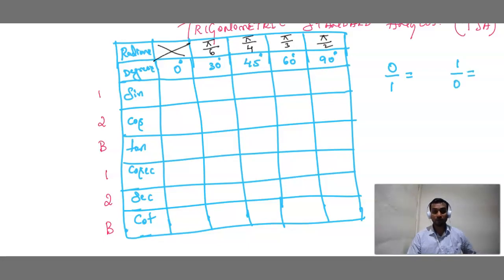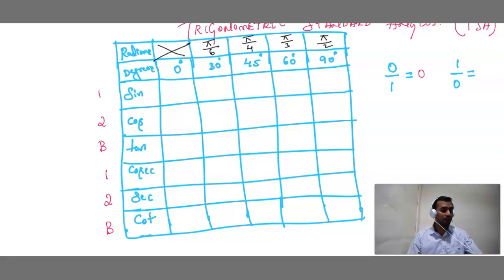Because in trigonometry we will be using this condition. That's the reason, you should not get confused. 0 by 1: 0 means hero. Our hero. If hero is numerator, if he is up, let the film be a flop, but still he is our hero only. 0 by 1 is 0.